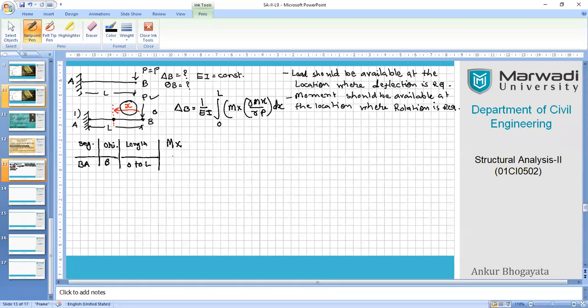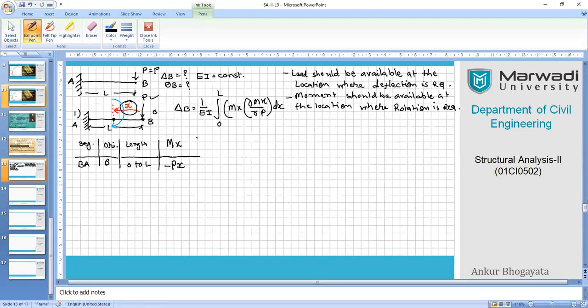You very well know that it will be generating moment in the clockwise direction like this. Okay, and this quantity will be mentioned as the first moment equation. So we will write down our generalized moment equation as P into x, and it will be clockwise, so I will put a minus sign over here.